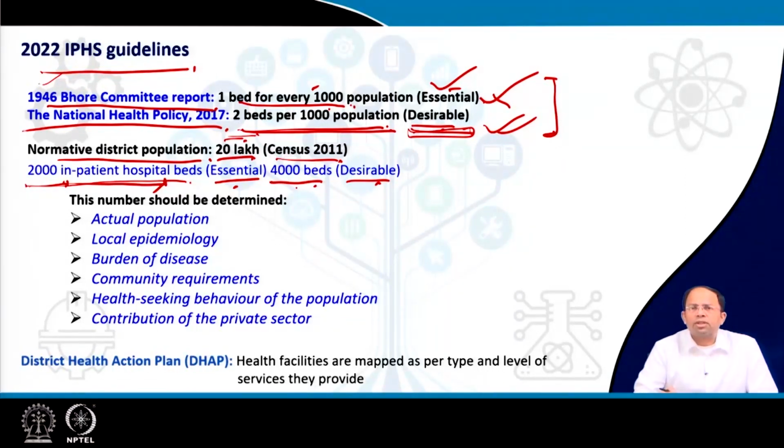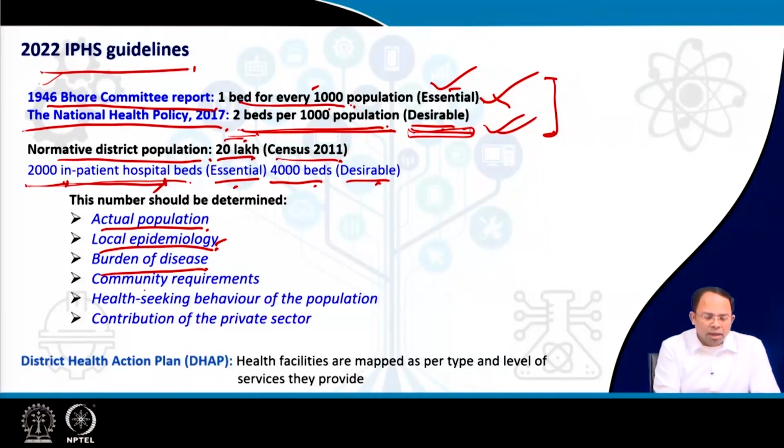How will you distribute these facilities in a particular area? That depends on the actual population and the distribution of that population in that area. The local epidemiology, that means what sort of diseases are happening, where they are spreading, and in which location. Based on that, we can determine the burden of disease, depending on the cost of disease, which diseases are leading to what sort of mortality, morbidity, and cost. Based on that, we can decide what kind of facilities should be provided to treat what kind of diseases and so on. Then overall community requirements, the health seeking behavior of the population, what sort of facilities people want,